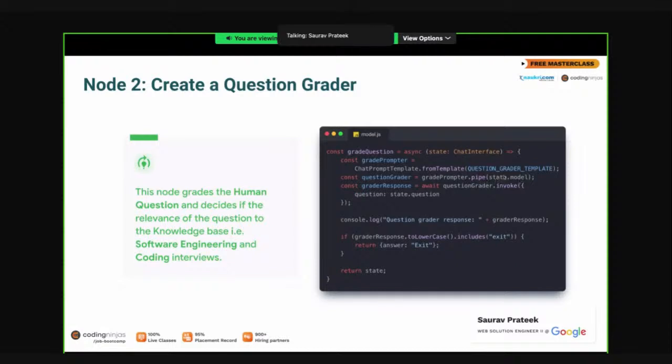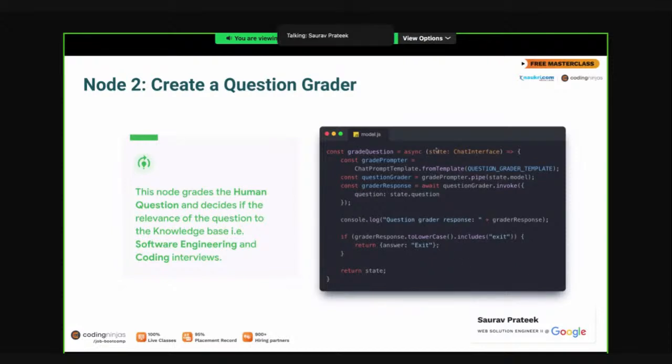Here in the pipe, state.model. This is the model which we have created in the OpenAI, in the create model node, right? And that was passed in the shared state. So now you see how shared state is helping, or how we are sharing multiple pieces of information through this.